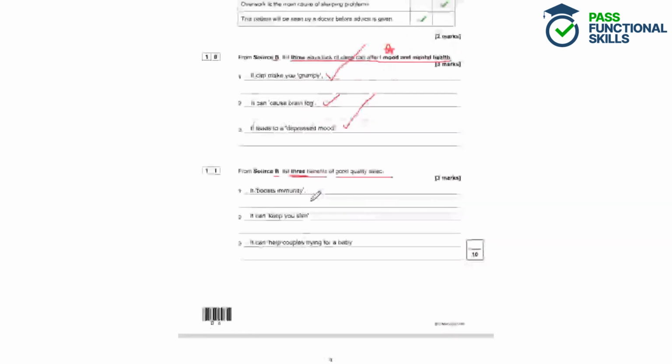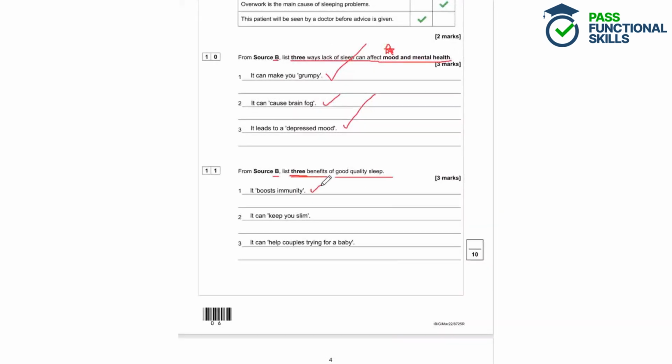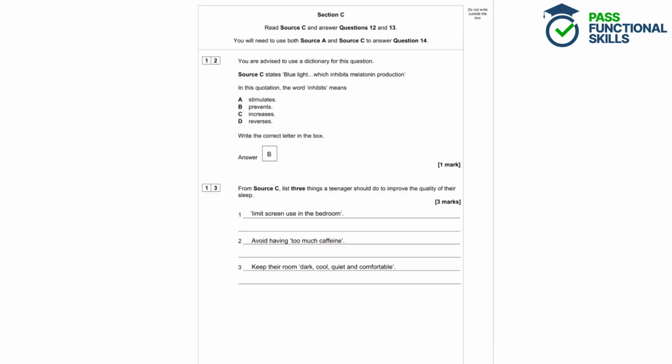So the students identified here that it boosts immunity, keeps you slim, and can help couples trying for a baby. They've used quotes from the source to make sure that they've got all of the correct answers there. Question 12. You're advised to use a dictionary for this question.